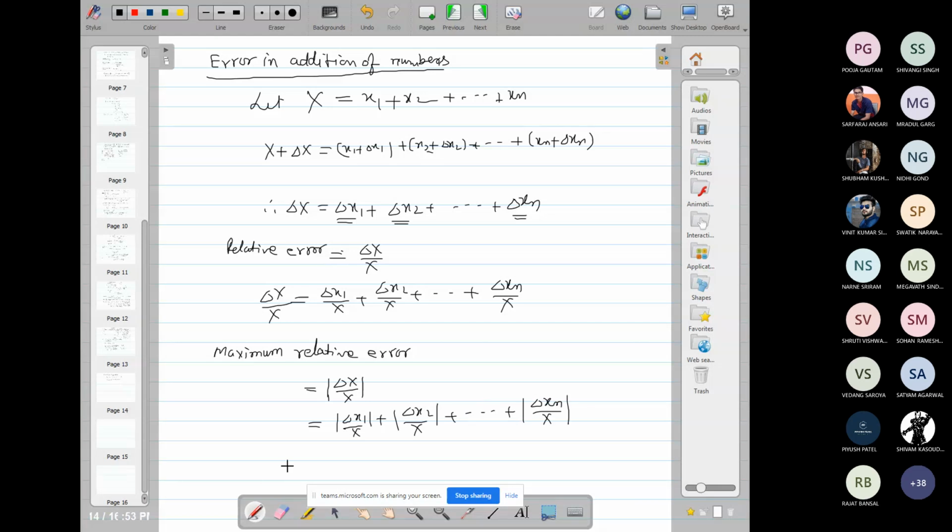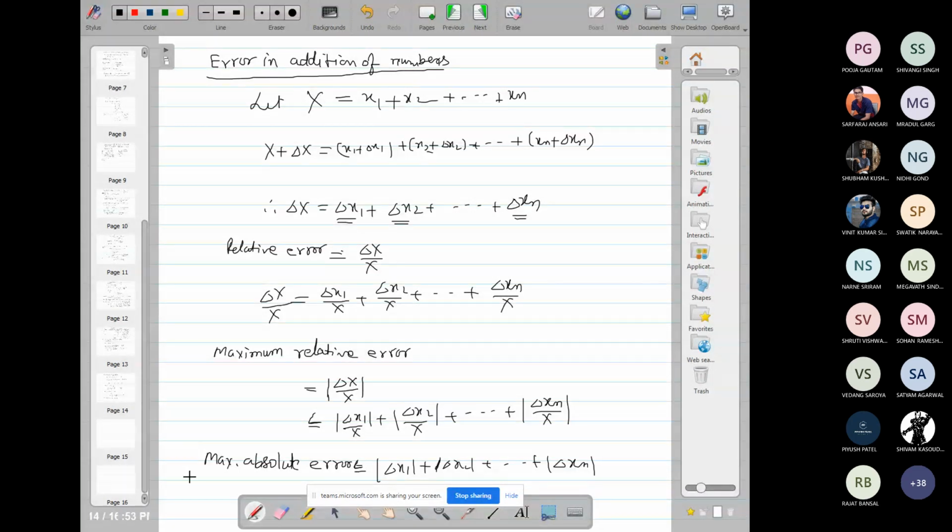So this is the maximum relative error, and the maximum absolute error will be mod of del x1 plus mod of del x2 and so on plus mod of del xn, which is less than or equal to this.